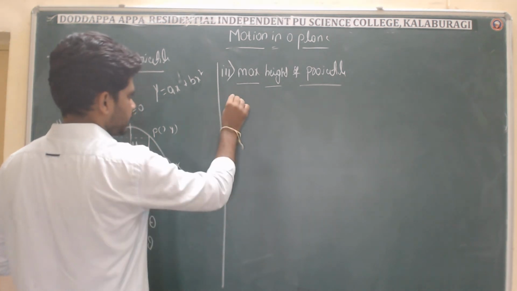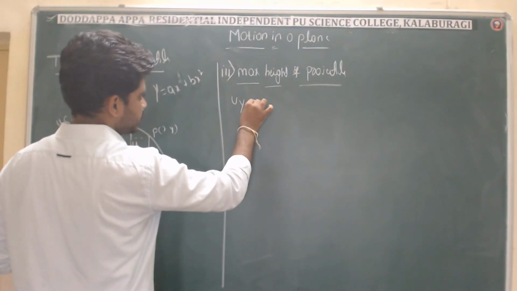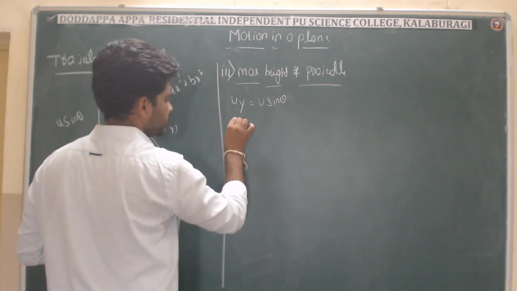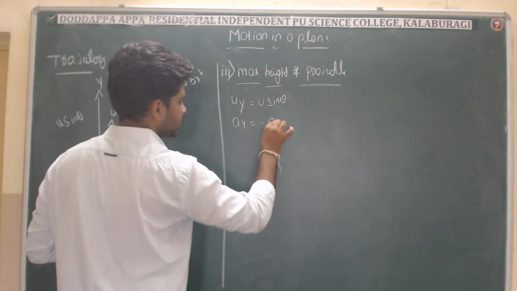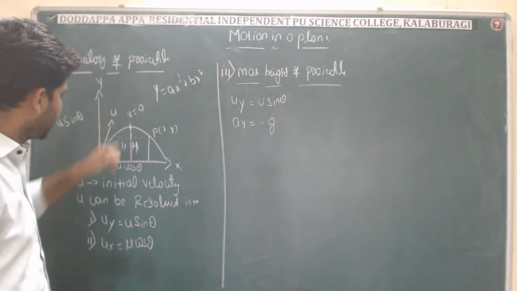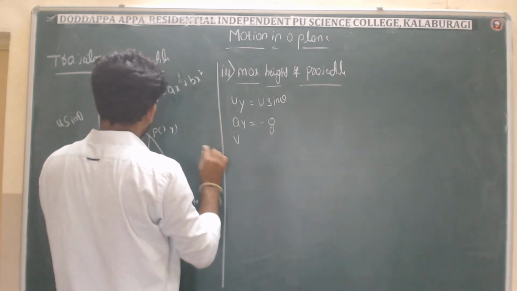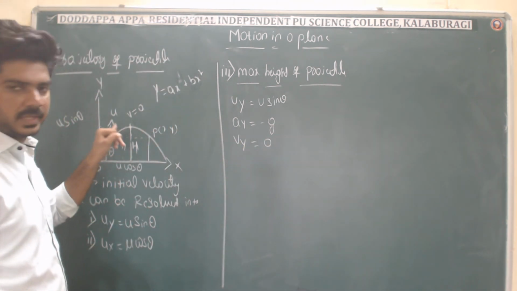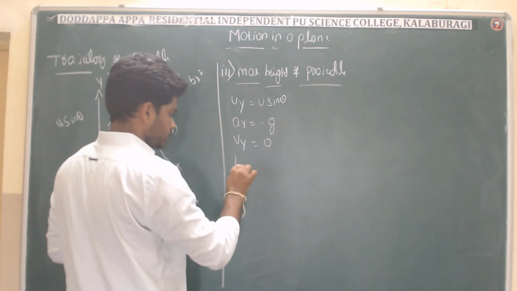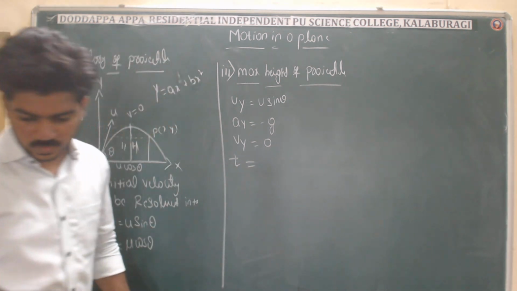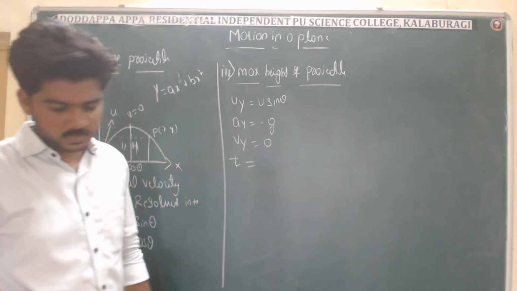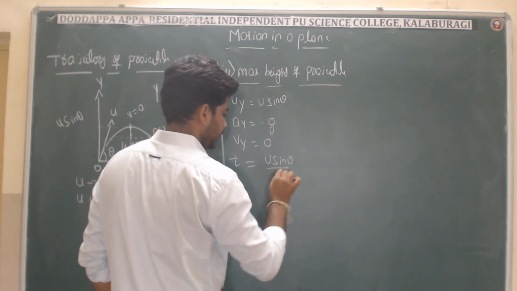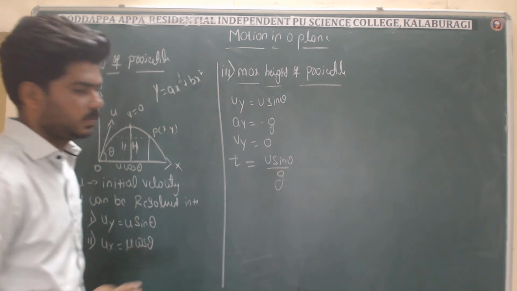One is the initial velocity, uy, which is u sin theta. Another one is the acceleration, which is minus g. So these 2 things, and the final velocity along the y-axis is 0. And one more we have got, the time taken to reach the maximum height, t is equal to u sin theta by g. So now what do we have to find out?